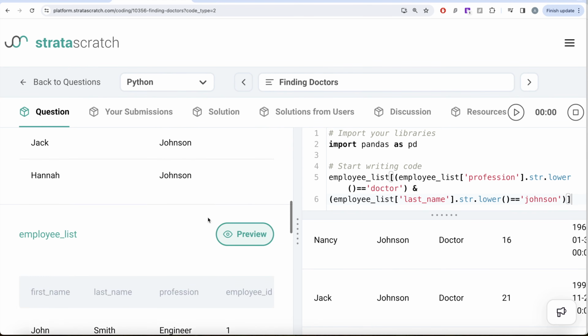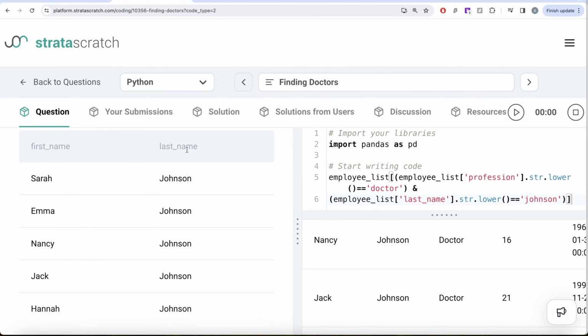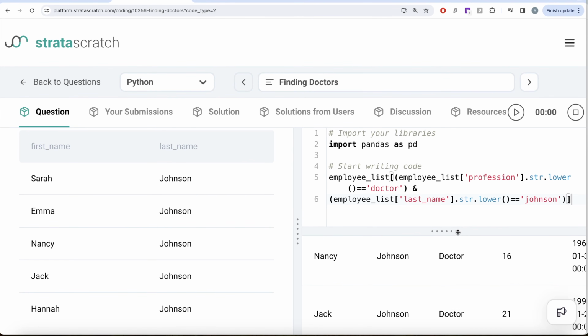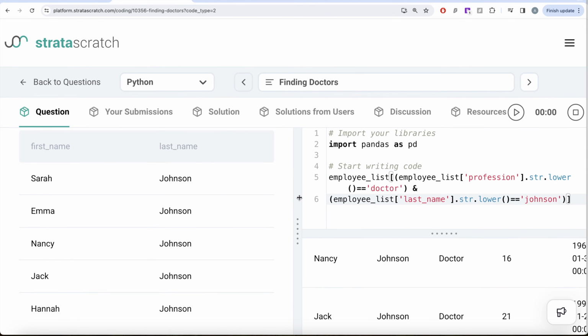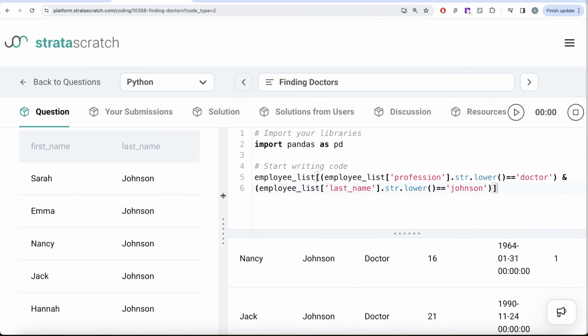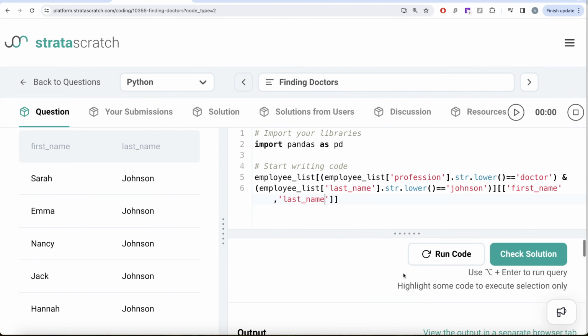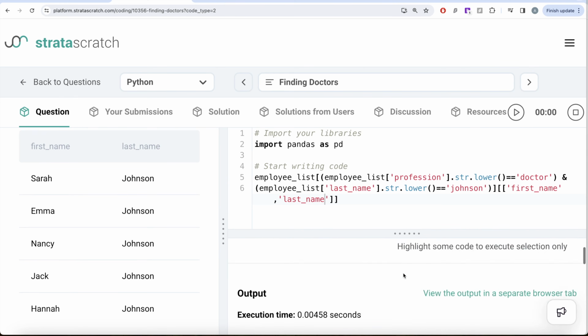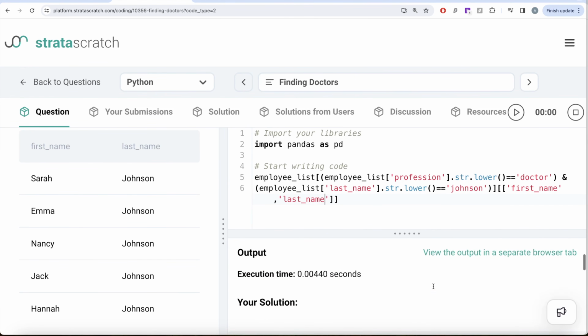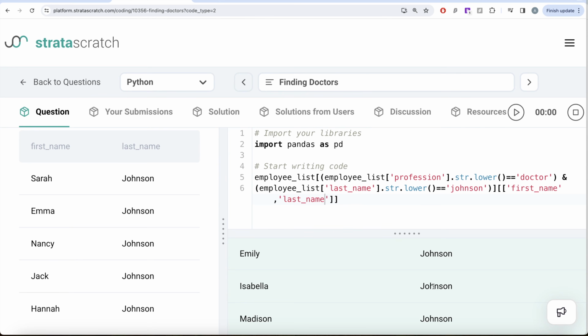But in our output, we do not need every column. All we need is first name and last name. So we know how we can subset the data frame. We can pass a list of columns that I need to keep. So I need to keep first name as well as last name, right? Let me go ahead and run this. So it passes all the test cases. Okay, so yeah, I think this is good. Let me go ahead and submit it. So yeah, if you look at it, everything is green and this is how to do it.